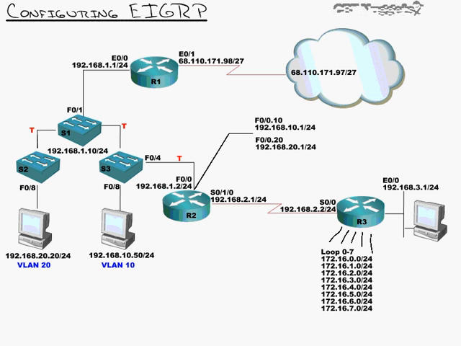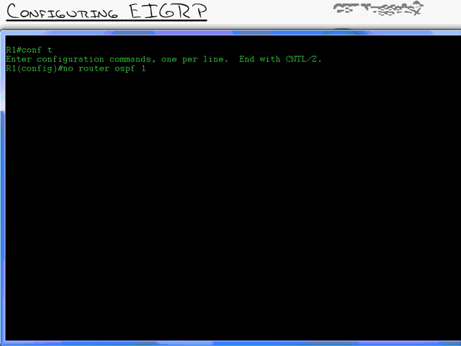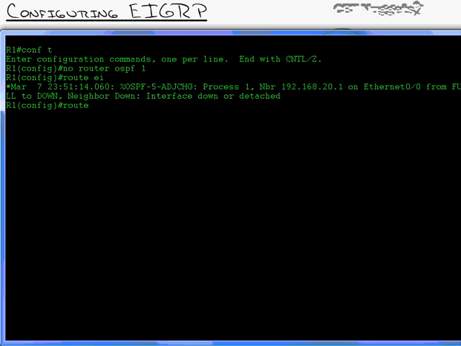I have the same topology set up as I did when I configured OSPF, but now we're going to convert it to an EIGRP environment. So we'll start off on router 1 up here, and the first thing I'm going to do is go into router 1 and turn off OSPF. No router OSPF 1. Goodbye. I'll then go in and do router EIGRP, question mark, and you can see autonomous system number.